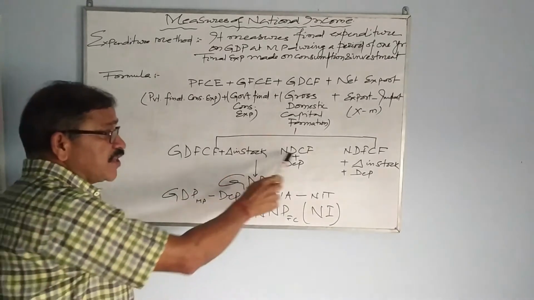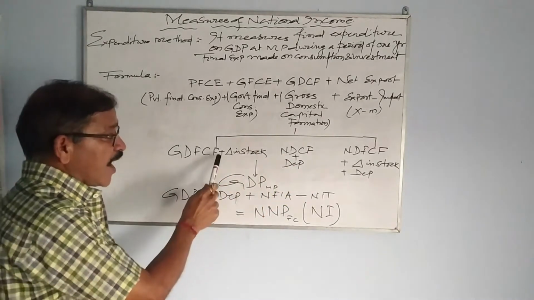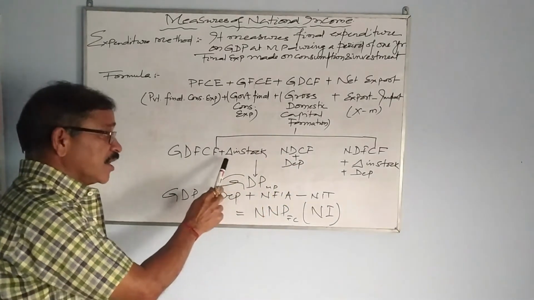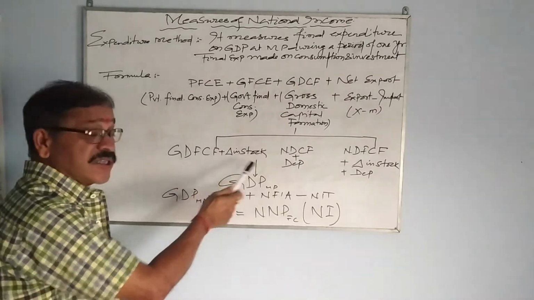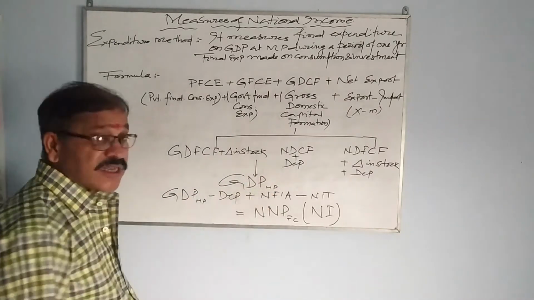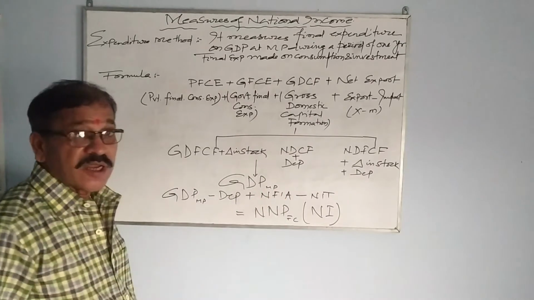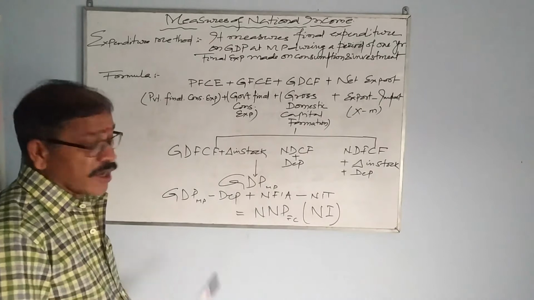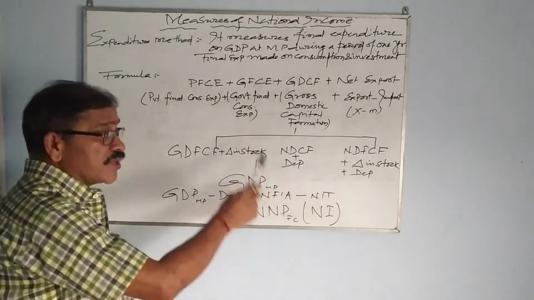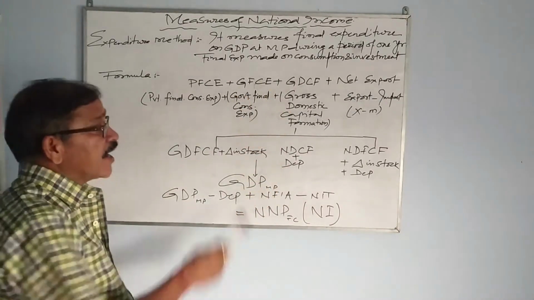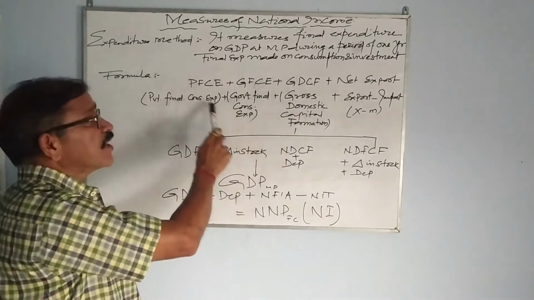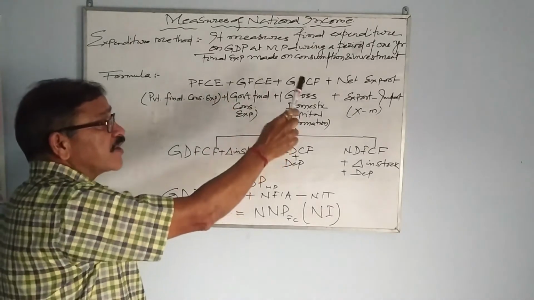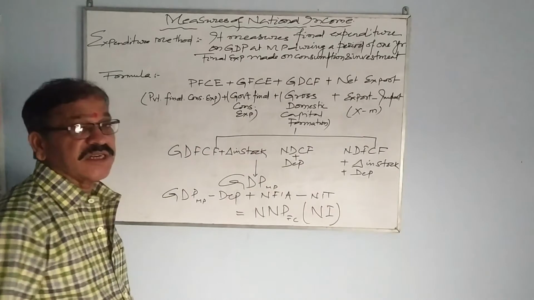If one of these three is given, then in case of GDFCF, you have to add change in stock. In case of NDCF, you have to add depreciation. In case NDFCF is given, you have to add change in stock and depreciation. If you do that, then you will get GDCF, and then you add PFCE, GFCE, GDCF and net export, then you will get GDPMP.